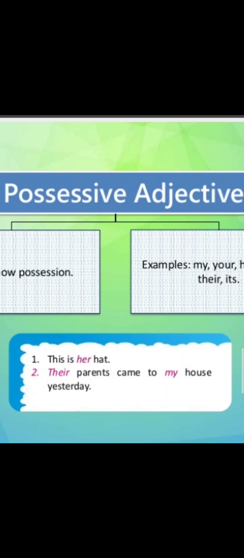Some more examples. This is her hat. You can see here after the possessive word, a noun follows. So it is a possessive adjective. Their parents. Again, after their, parents has come. So it is a possessive adjective. He came to my house yesterday. Again, after my, the noun house is coming. So it is a possessive adjective.